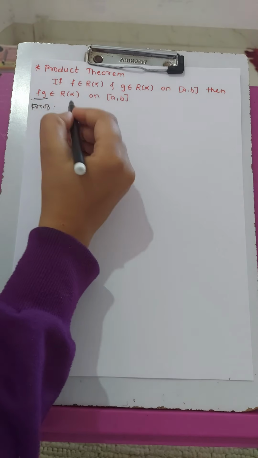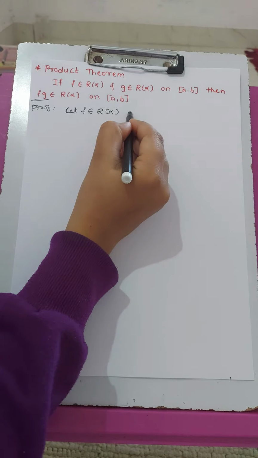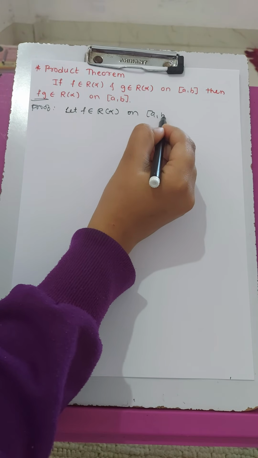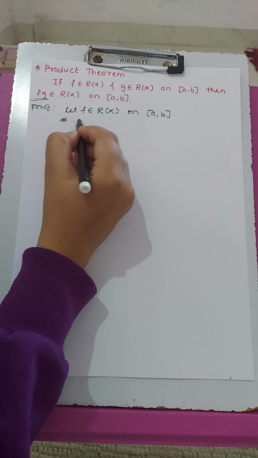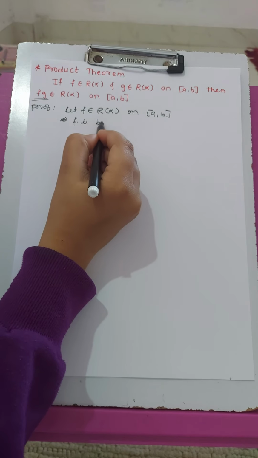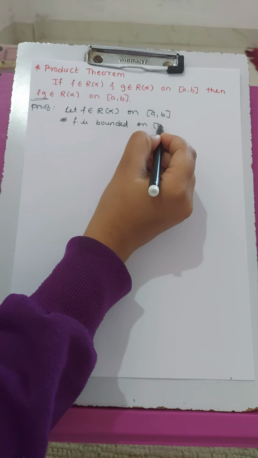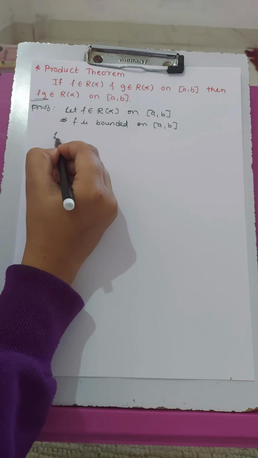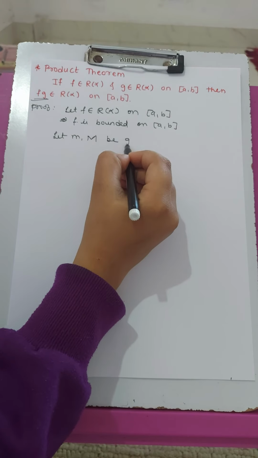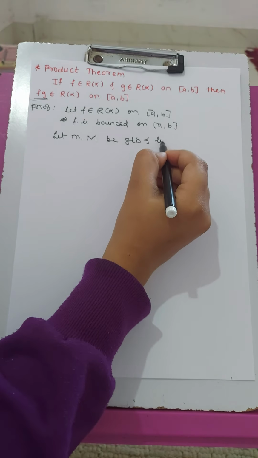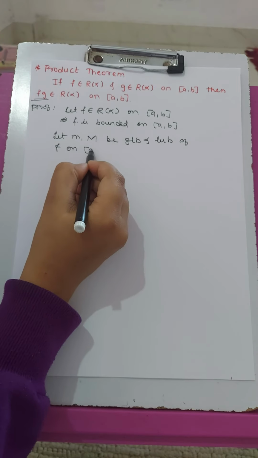So let f belong to R of alpha on interval AB, and also f is bounded on interval AB. Let m and capital M be the greatest lower bound and least upper bound of f on interval AB.